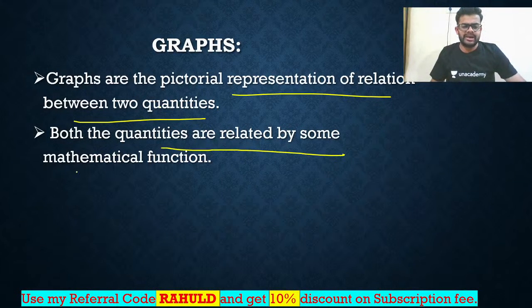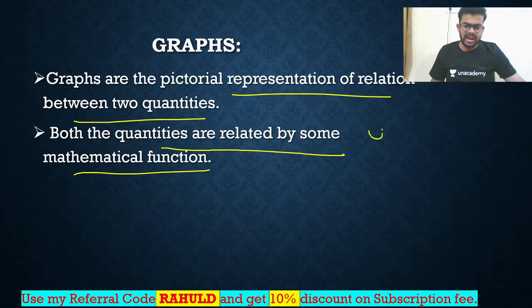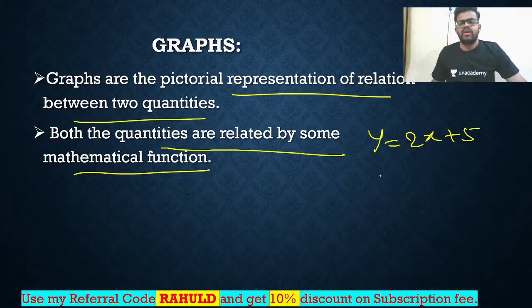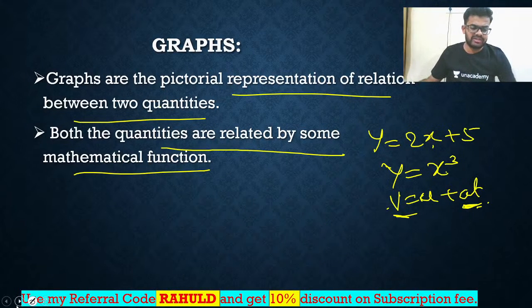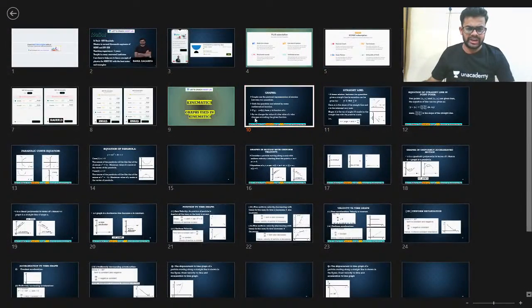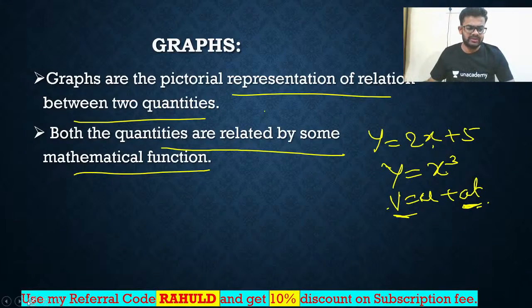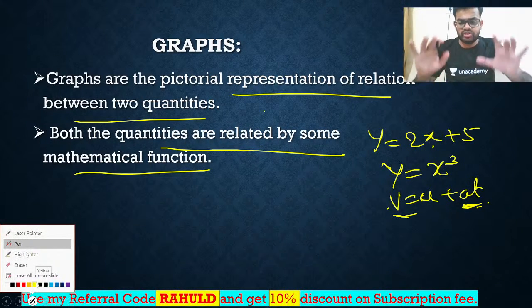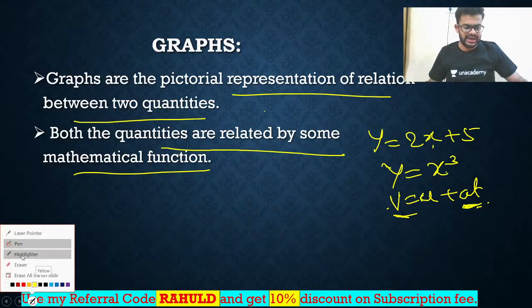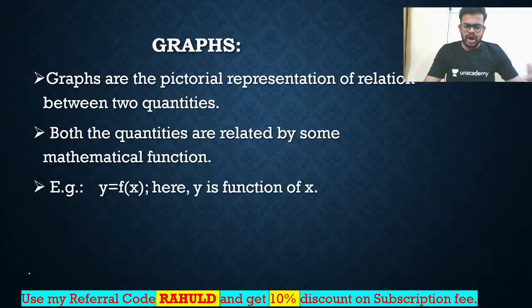Both the quantities are related by some mathematical function. For example, y is equals to 2x plus 5, y is equals to x cube, v is equals to u plus at. You can see v is depending on acceleration and time. Y is depending on x. So like that we can say it is just giving an equation between two quantities, showing the relation between two quantities. That's all. We'll talk about that in detail.